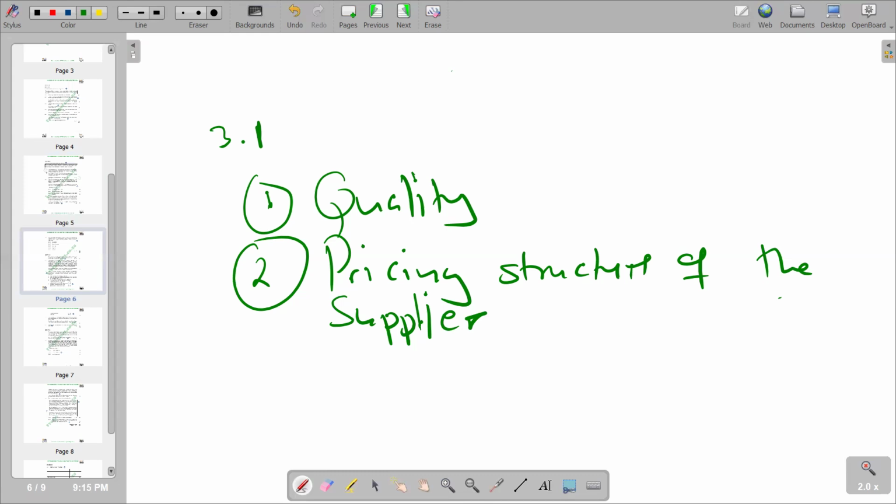So you see that the price of raw materials may have an effect on the finished goods and services. A higher price might mean a higher final price. So we should take that into consideration. On the next point, we can also take into consideration the credit policy.